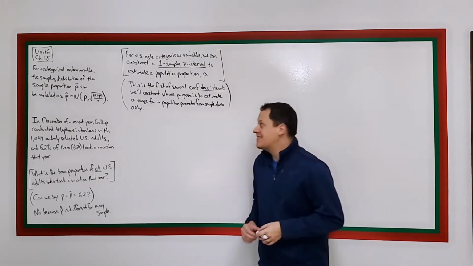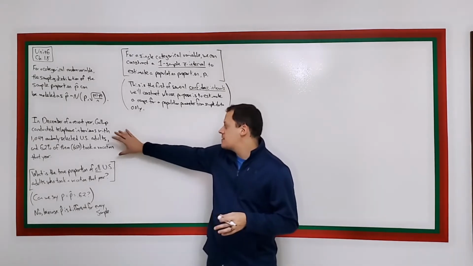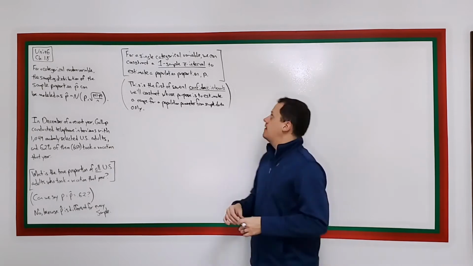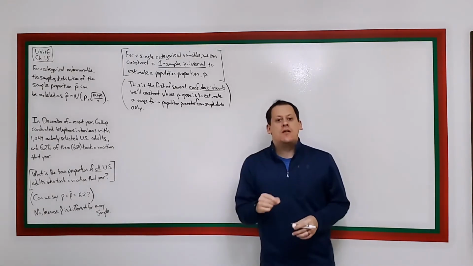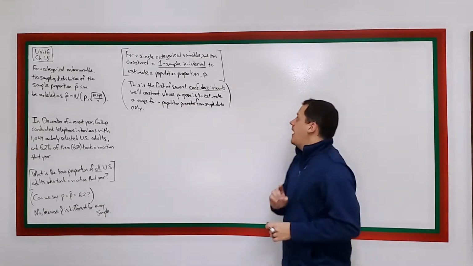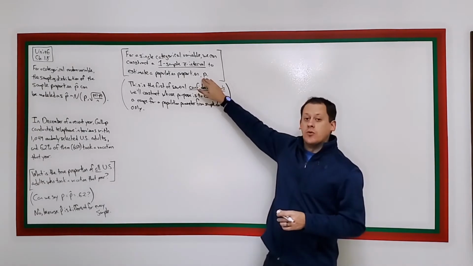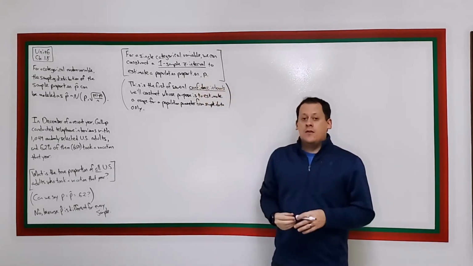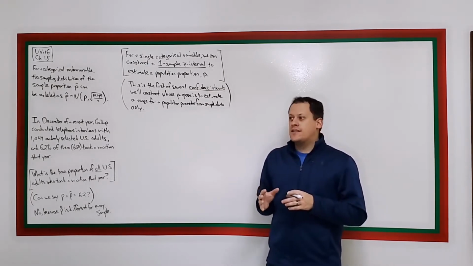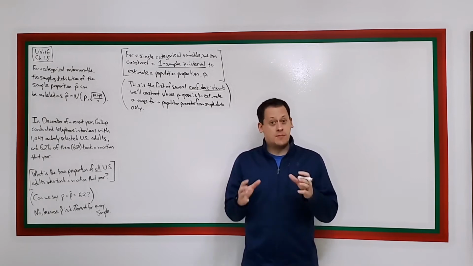Here's what we're getting at. For a single categorical variable, such as the proportion of US adults that went on vacation in a recent year, we can construct what's called a one-sample Z interval. And that is going to allow us to estimate the population proportion P. A one-sample Z interval is an interval of values within which we're fairly confident that P is inside.